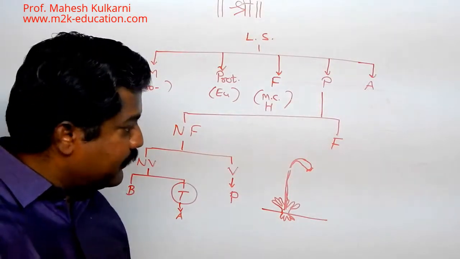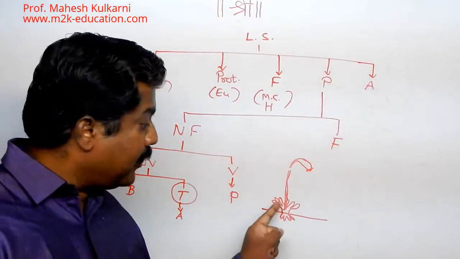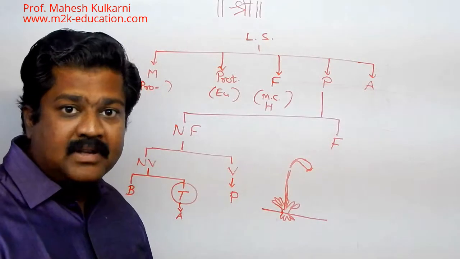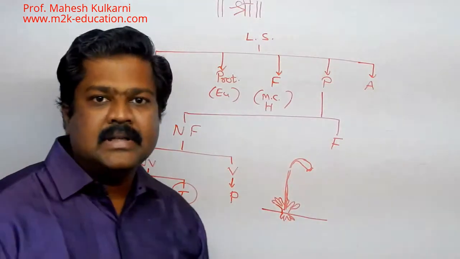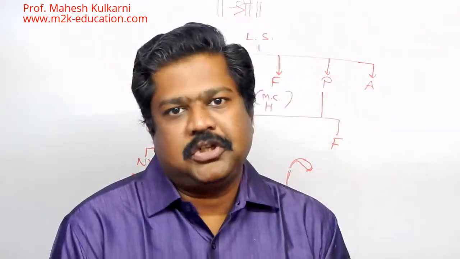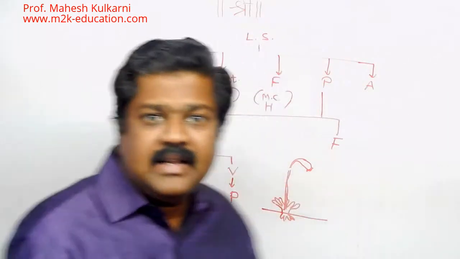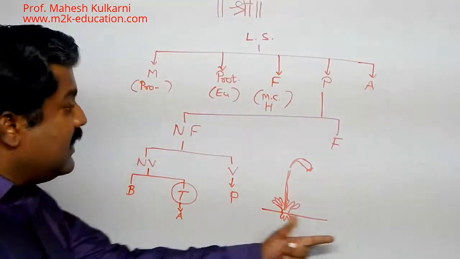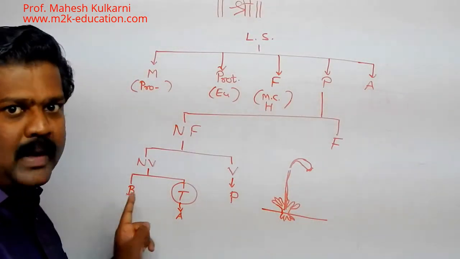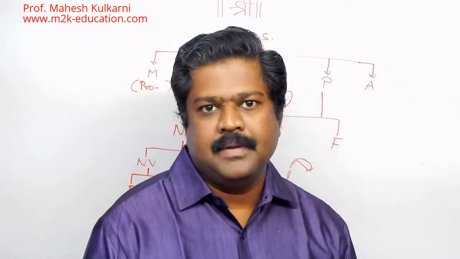This is example of Funaria, where we can observe stem-like appearance, we can observe leaf-like appearance, we can observe root-like appearance, but predominant or distinguished structures are not observed. Another example of this type of Bryophyta, this is coming under Bryophyta, is we are calling them as Rixia.